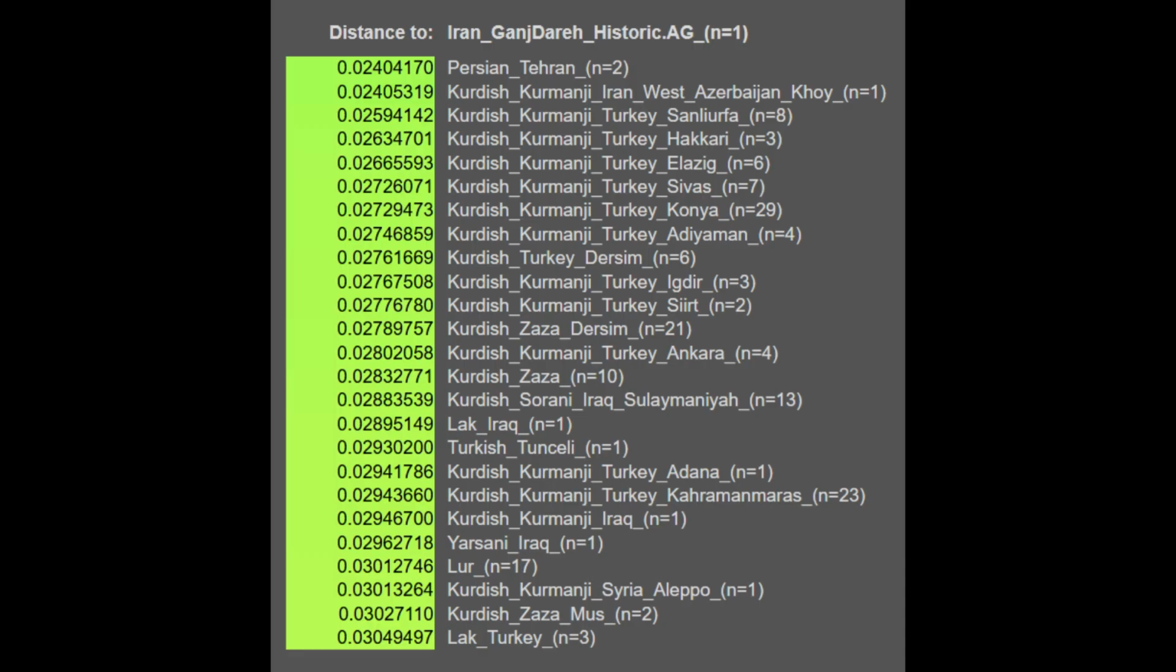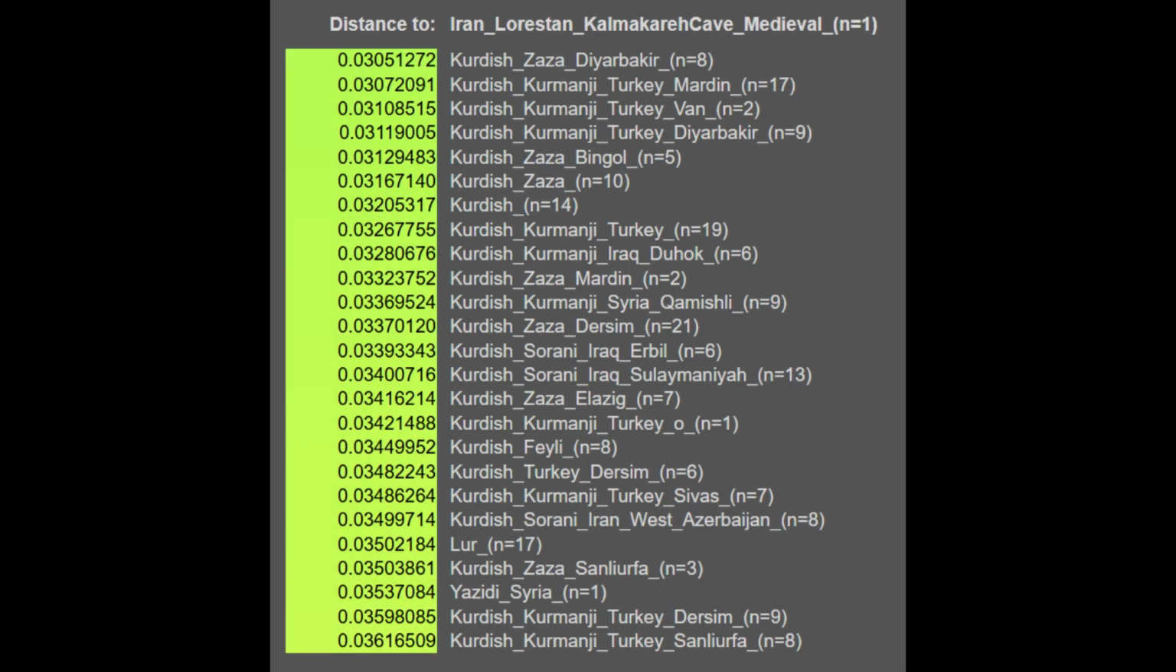Here are the modern autosomal distances for the Ganj Dareh historic sample. As you can see, the closest populations are the Persians from Tehran as well as the Kurds from Iran and Turkey. Moving on, here are the distances for the Kalmakhari cave sample from Luristan. Nearly all of the populations close to the Kalmakhari cave sample are Kurds, with the only exception being the Lurs.